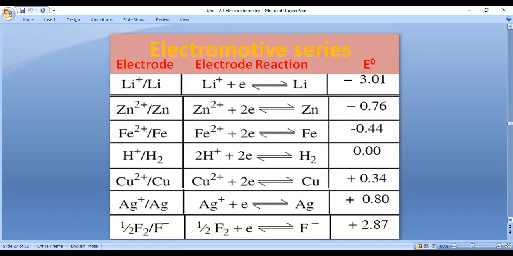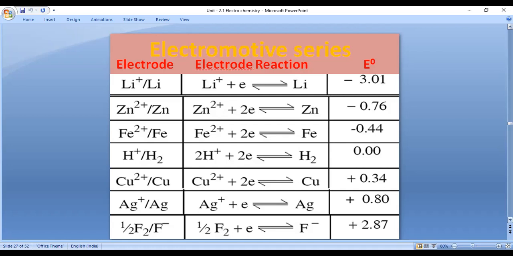Electrochemical series, the electromotive series. The first column shows the electrode, the second column shows the electrode reaction, the third column shows the EMF value. The E naught values gradually go from negative to zero, and after crossing zero they become positive. Increasing order of electromotive force values is known as the electromotive series.